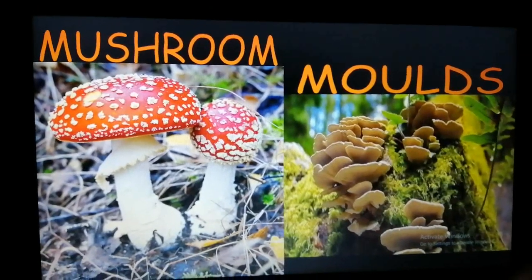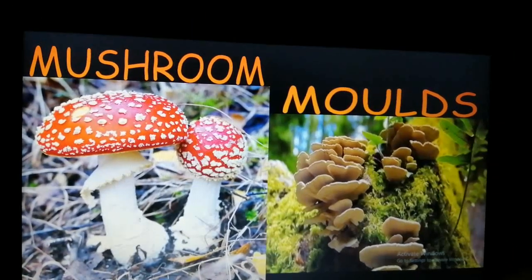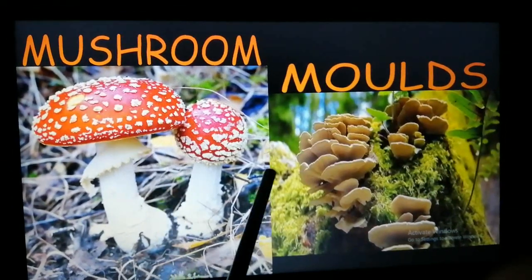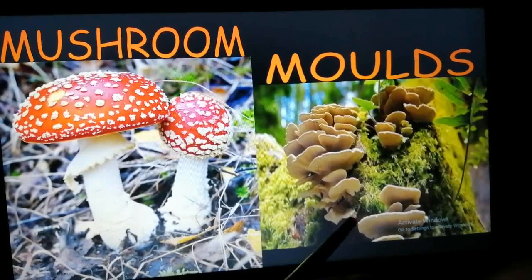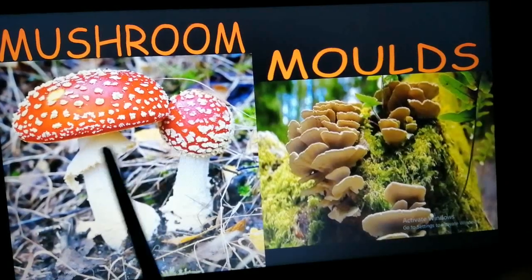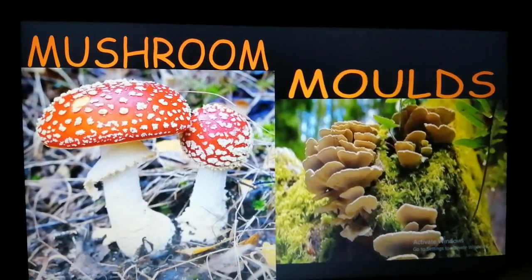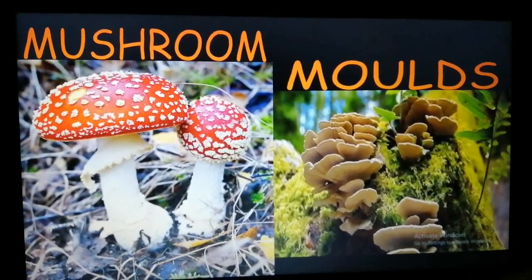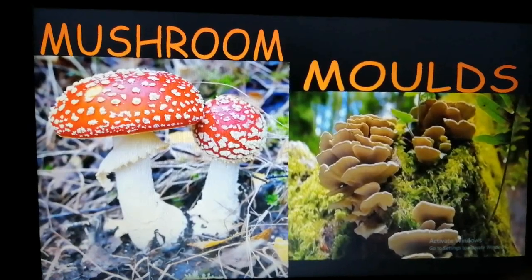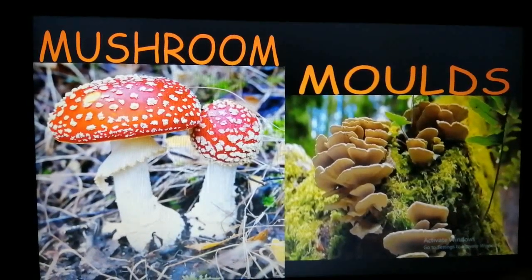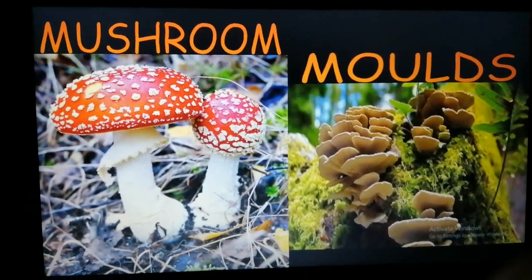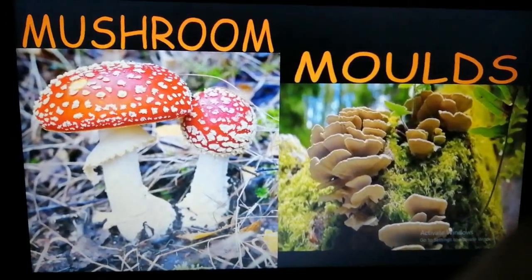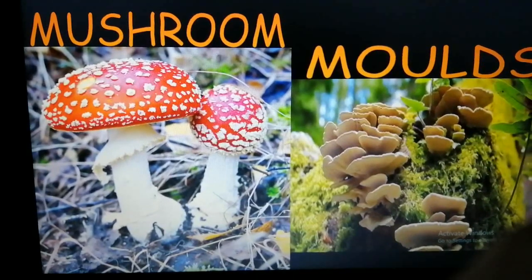Now these are also a type of plants, different though. So you can see that they are not green. One is mushroom and the other is molds. Okay, so they are not green in color, and they don't have green leaves, so they are not able to undergo photosynthesis and make their own food. So how do they survive? They obtain their nutrition from dead or decaying plants and animals.